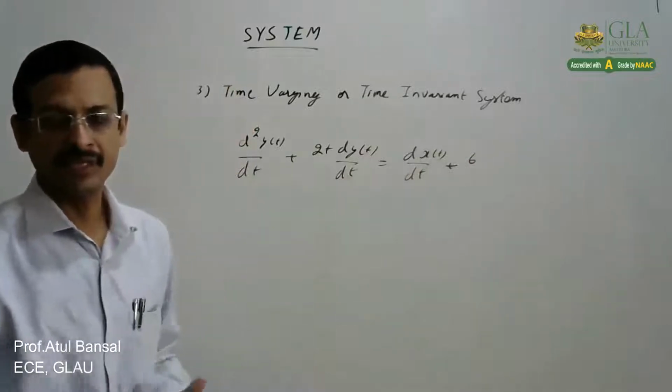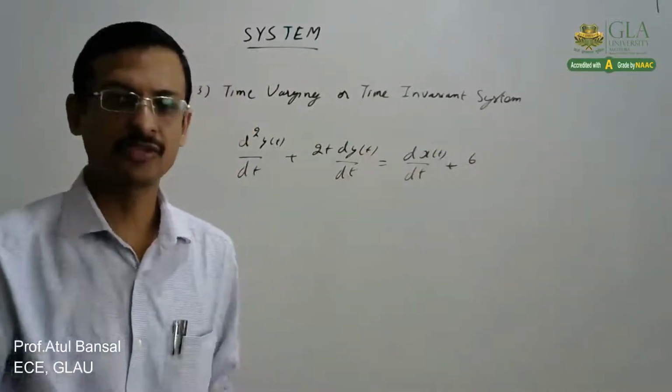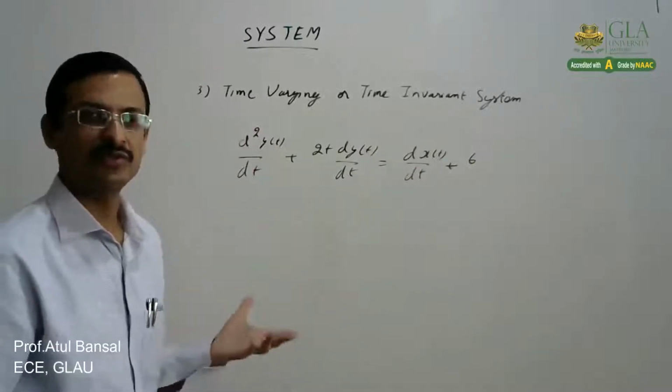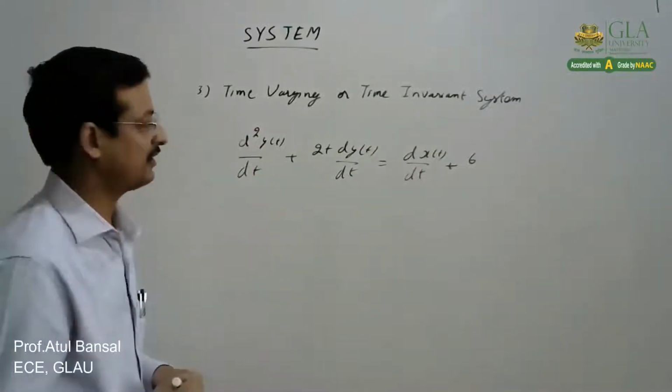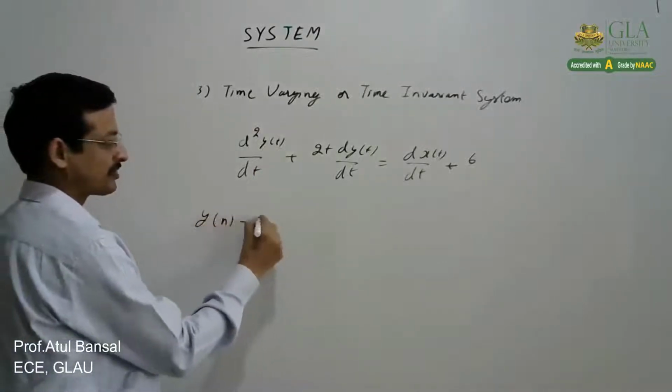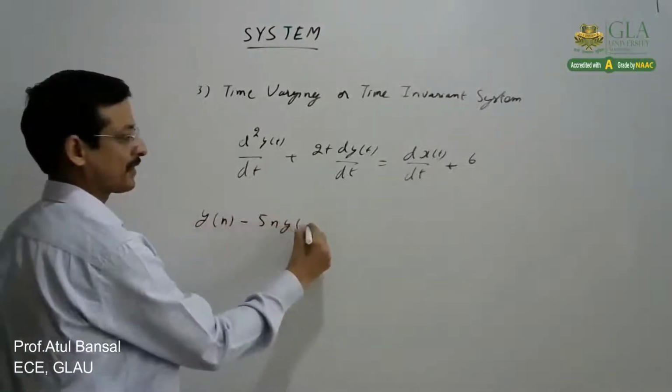There can be anything. That depends upon the type and the complexity of the system. It might be a higher order differential equation, simple differential equation, anything like that. And in case of discrete time, this is a difference equation. Like that.